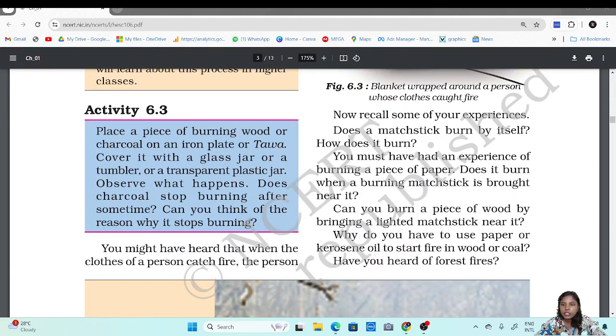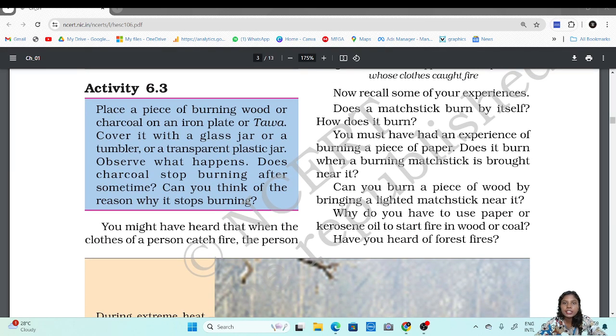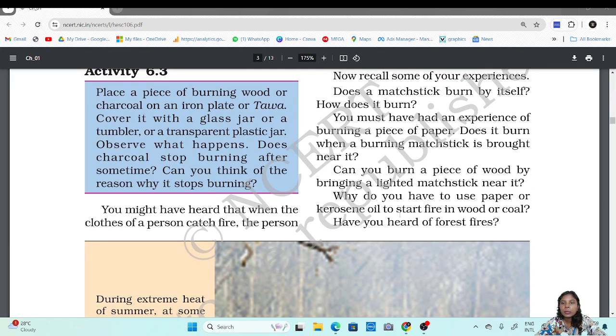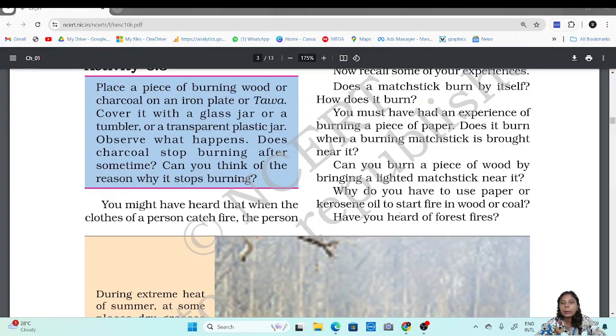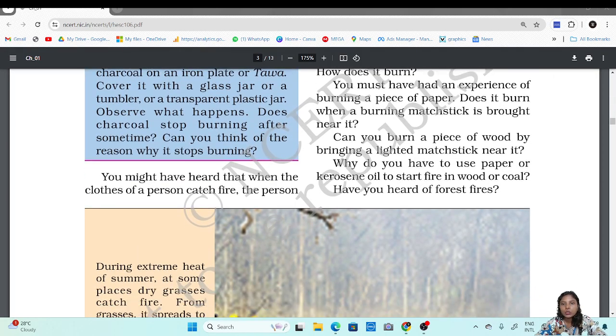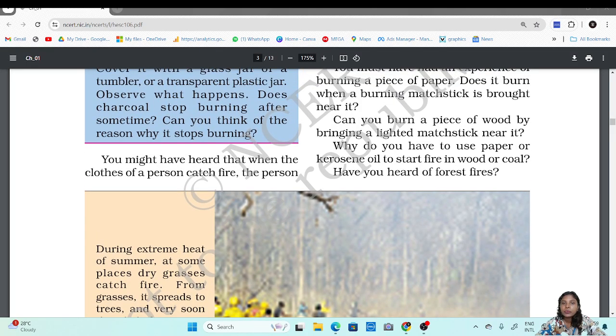Now, does a matchstick burn by itself? How does it burn? No, we have to light it. We have to apply some friction or give it some kind of force to burn. You must have had an experience of burning a piece of paper. Does it burn when a burning matchstick is brought near it? Yes. So can you burn a piece of wood by bringing a lighted matchstick near it? A piece of wood might not burn, but a piece of paper definitely burns.